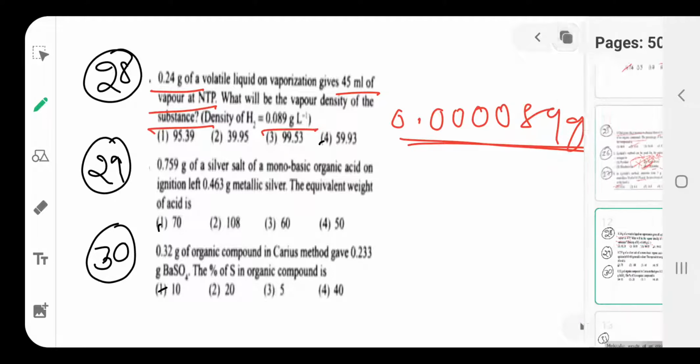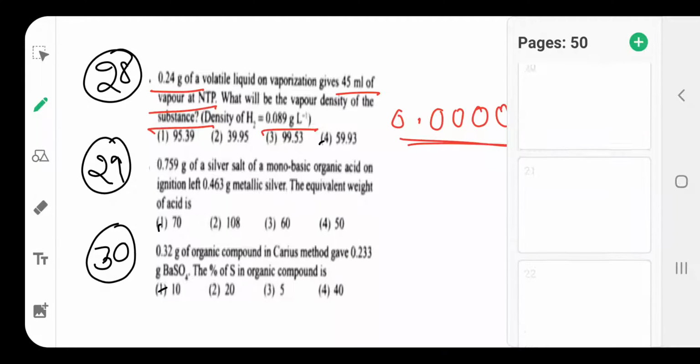Then see the calculations for question number 28. First we have to know the formula, the vapor density formula.